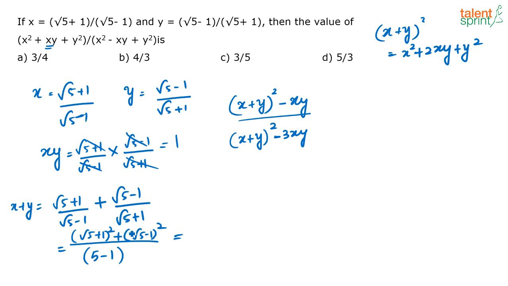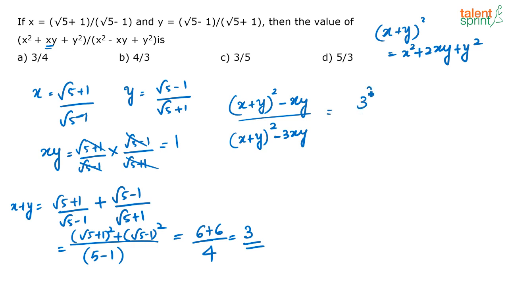Or again, if you actually expand these, the 2xy terms, here it is a plus b the whole squared, a minus b the whole squared. So the terms which will have plus 2xy and minus 2xy, they will get cancelled. So what will be remaining will be 5 plus 1, that is 6. So 6 plus 6, correct? This will become 6, this will become 6, 6 plus 6 by 4, that is equal to 12 by 4 or 3, correct? So you know x plus y is equal to 3, put it in this equation.